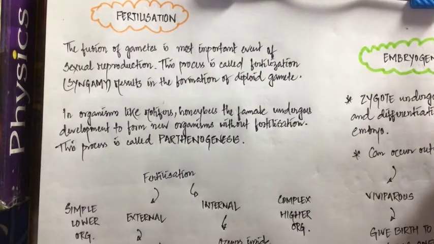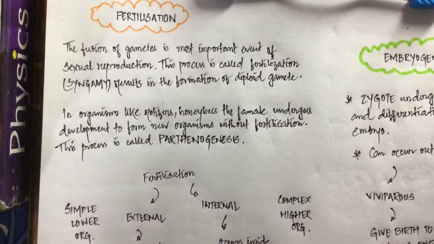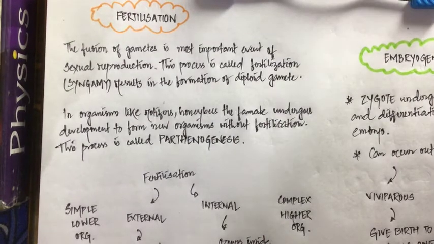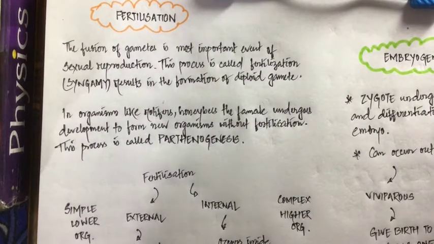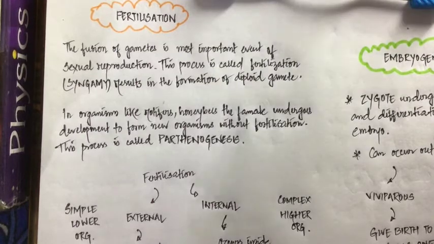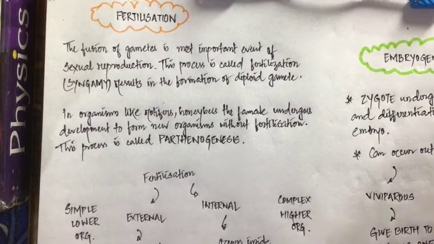So we were discussing this chapter, that is reproduction, right? Now this reproduction is of two different types. Let us recap once again: asexual reproduction and sexual reproduction. We have discussed asexual reproduction, and right now we are discussing the basic concepts regarding sexual reproduction. As you remember, the sexual reproduction process contains three steps: one is the pre-fertilization event, then fertilization, then the post-fertilization event.